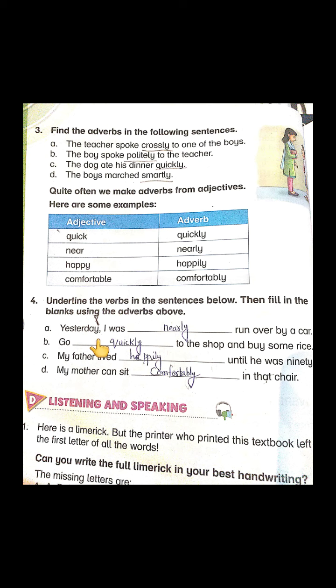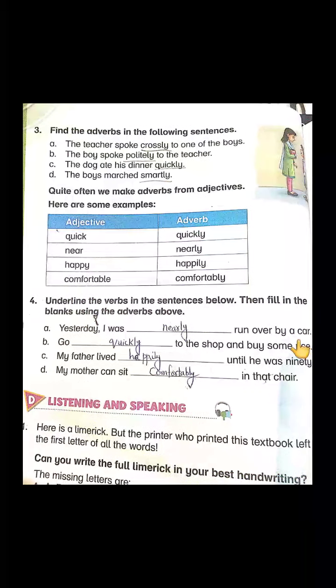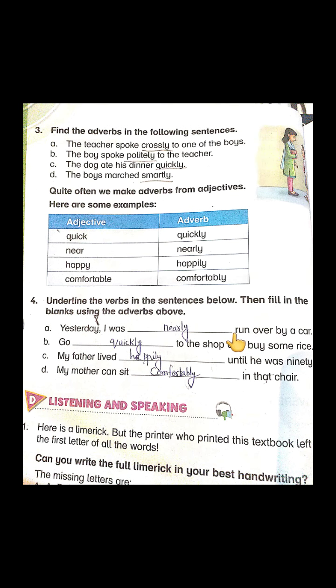So, yesterday I was nearly run over by a car. You see why they want us to underline the verbs first? Because this verb will tell us the great connection of the adverb with it. Nearly is telling us how this action happened in the sentence.